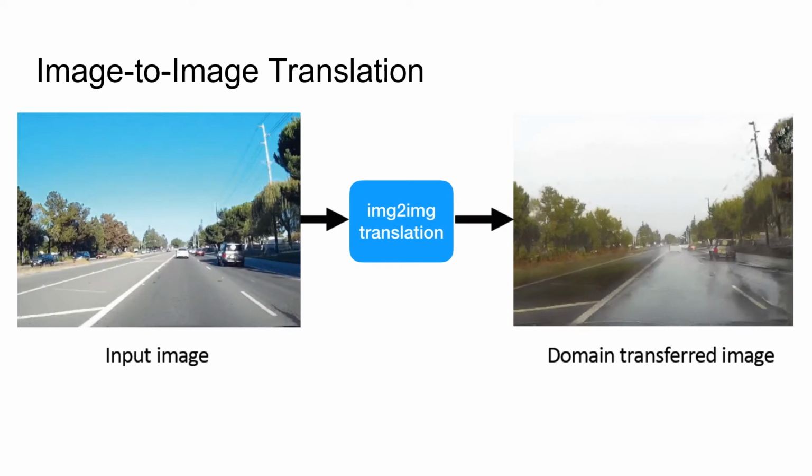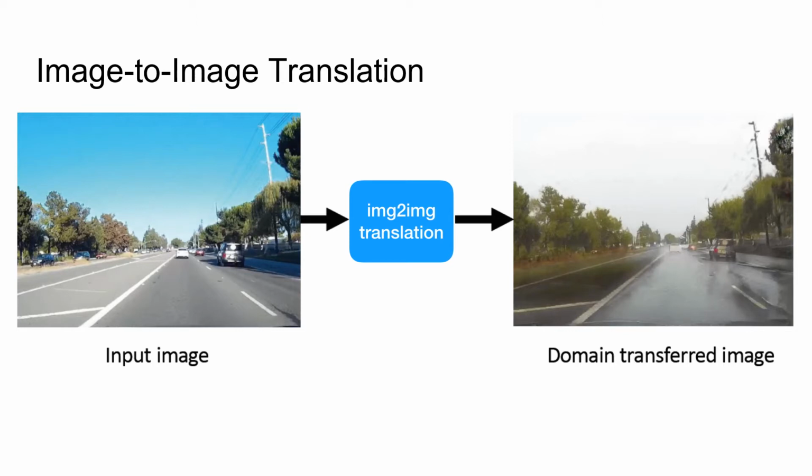First, we need to understand how image-to-image translation works. Take a look at the following example. The sunny road image on the left is translated to a rainy road image. However, how can a machine translate a day image to a rainy image? This would be an example of what an image-to-image translation problem is.